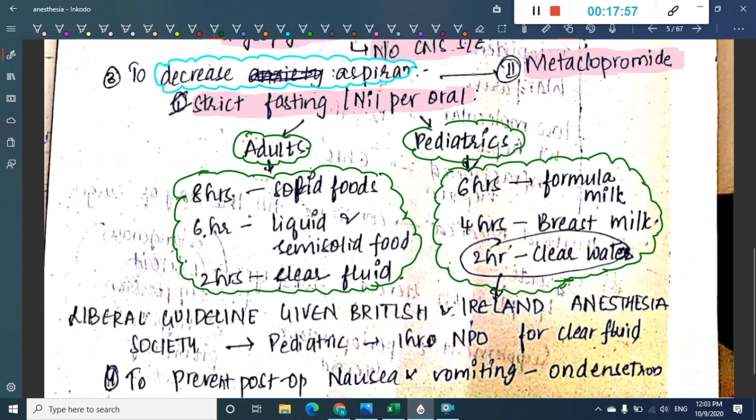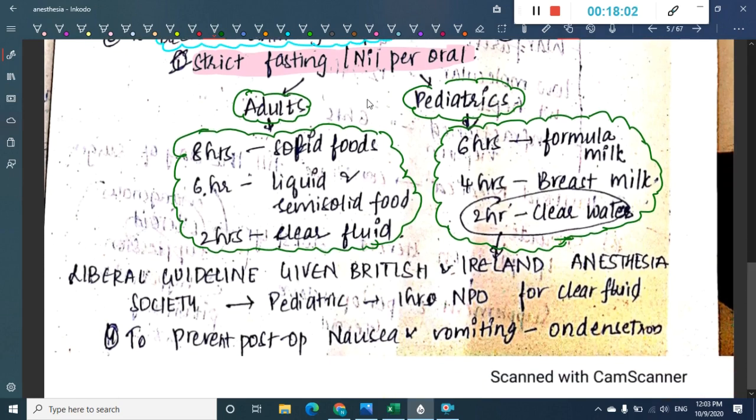But according to the recent guideline, this clear water can be given 1 hour before the surgery. One hour nil per oral for clear fluids is sufficient according to the liberal guideline given by the Association of Anaesthetists of Great Britain and Ireland. According to this, 1 hour nil per oral may be sufficient for clear fluids. So we will see that again.